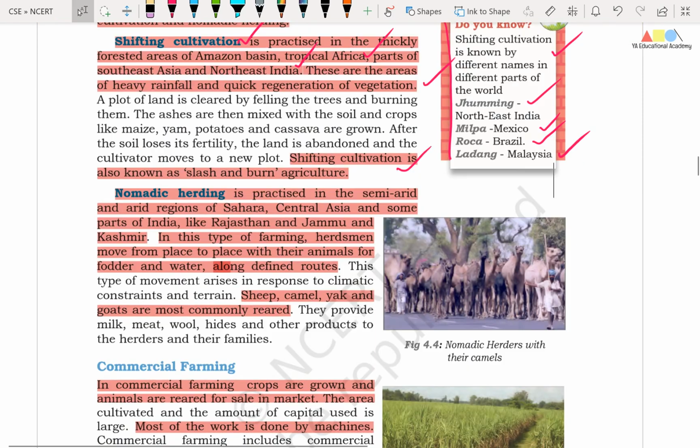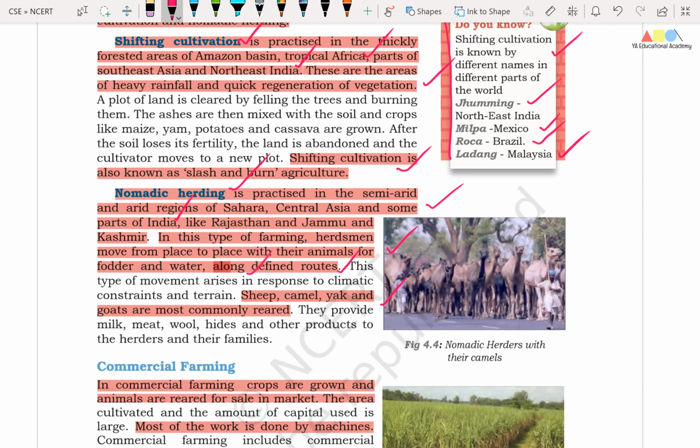Okay friends, and one more important aspect, that is nomadic herding. Friends, it is practiced in the semi-arid and arid regions of Sahara, Central Asia and some parts of India like Rajasthan, Jammu and Kashmir. Friends, in this type of farming, herdsmen move from place to place with their animals for fodder and water along defined lines. Friends, this type of movement arises in response to climatic constraints and terrain.